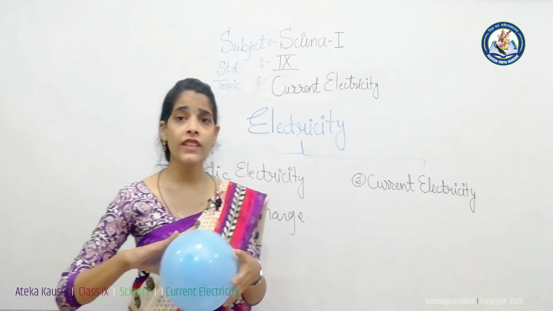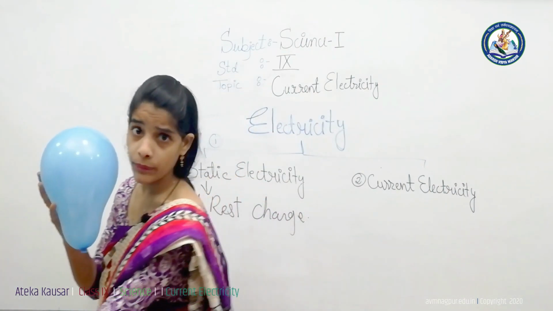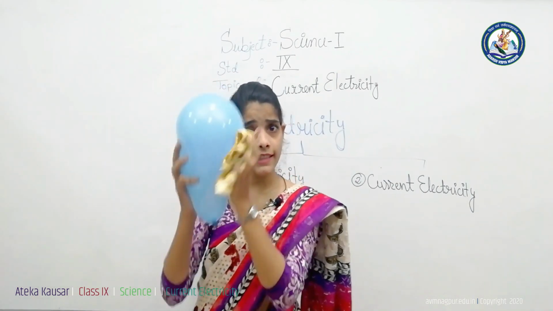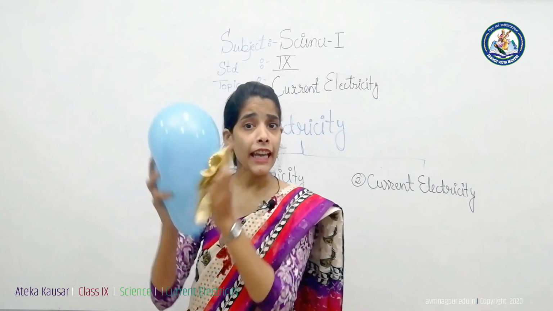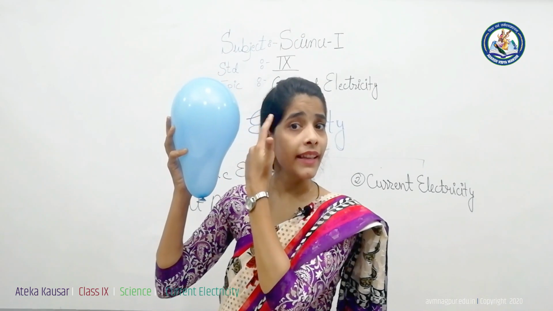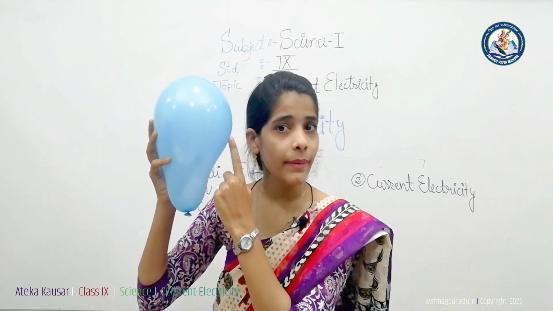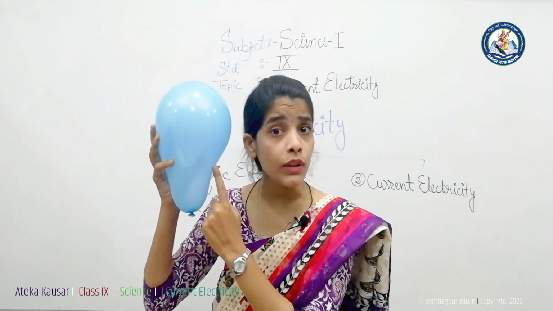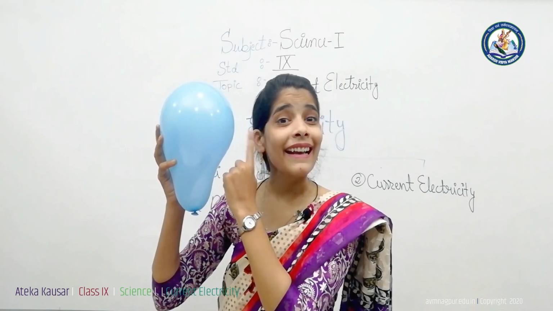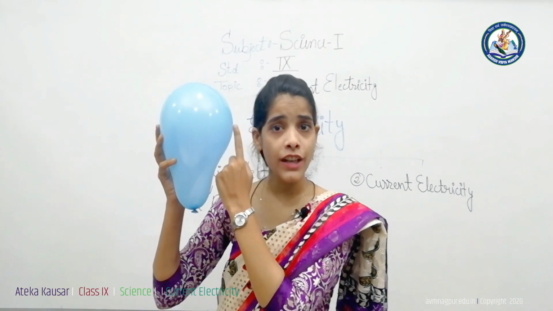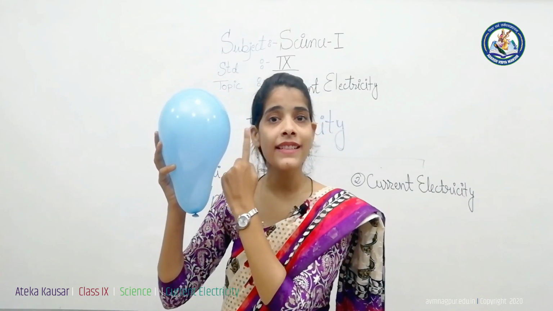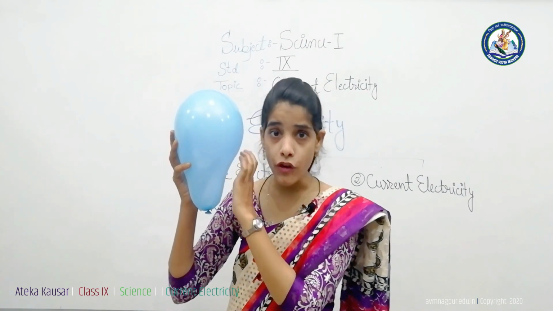The other example of static electricity is if I rub a balloon on a woolen surface, the charges on the cloth are transferred to the surface of the balloon, and if I put that surface near my head, my hair is attracted by the charges on the surface of the balloon. Here the charge does not transfer from the surface of the balloon to my hair, but they are attracting each other, and that attraction is called electrostatic force. That force of attraction between two charges is called electrostatic force.